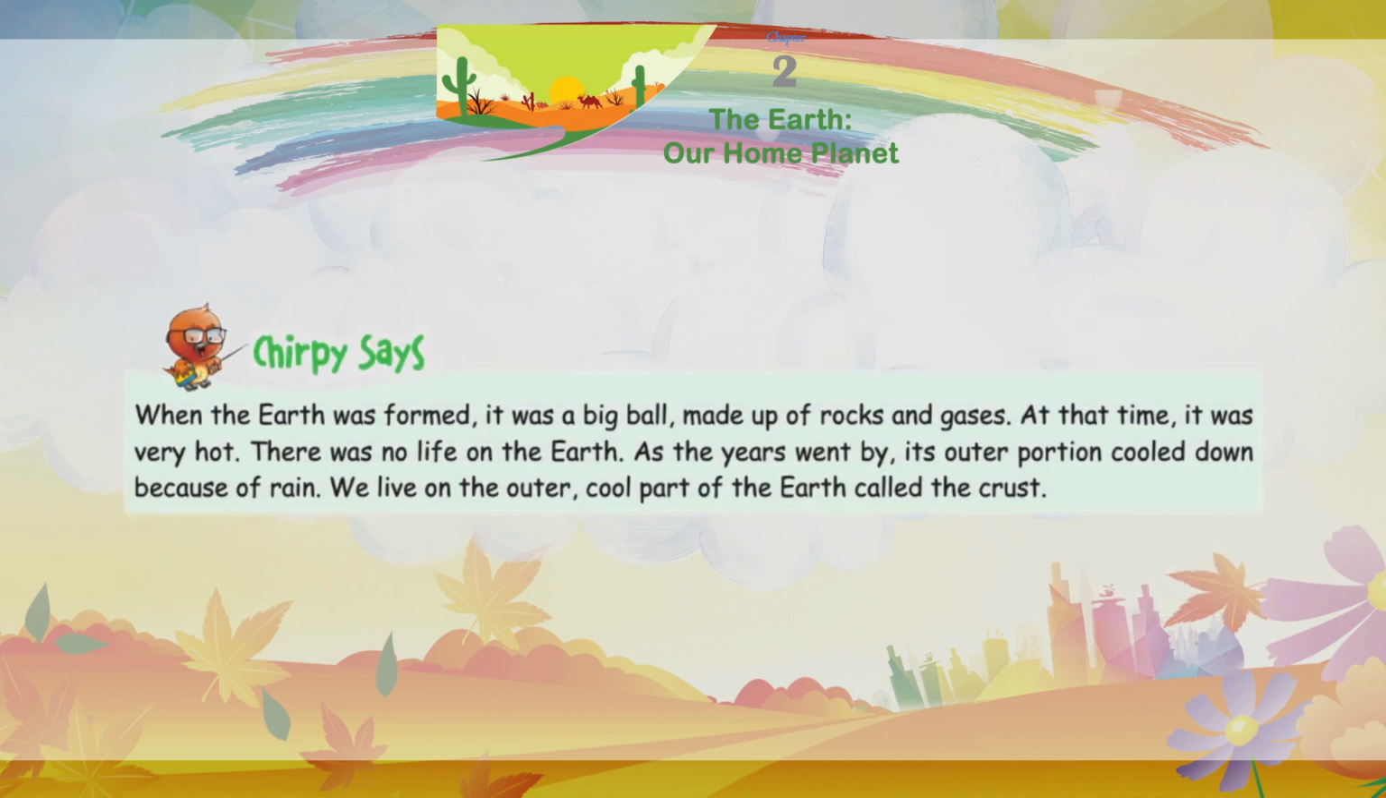Chirpy says, when the earth was formed, it was a big ball made up of rocks and gases. At that time, it was very hot. There was no life on the earth. As the years went by, its outer portion cooled down because of rain. We live on the outer, cool part of the earth called the crust.